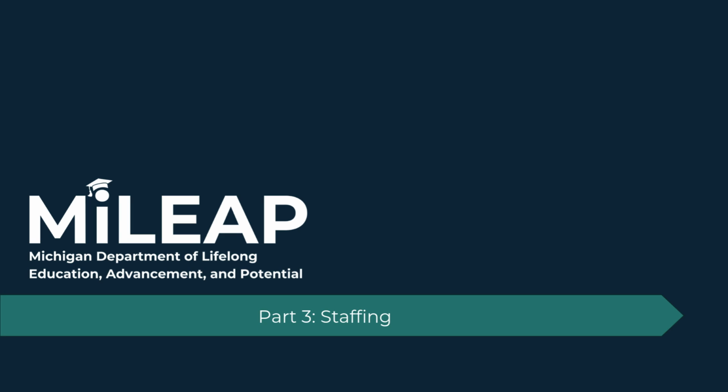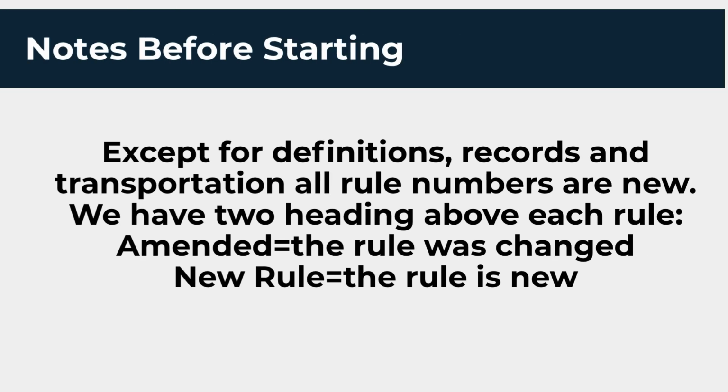This is Part 3, which includes requirements for background checks, employment eligibility, MyRegistry, training, and ratios. Notes before starting. Except for definitions, records, and transportation, all rule numbers are new. We have two headings above each rule. Amended equals the rule was changed. New rule equals the rule is new.